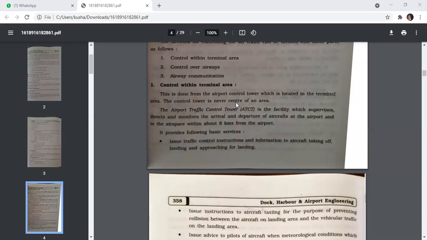The airport traffic control tower (ATCT) is the facility which supervises, directs, and monitors the arrival and the departure of aircraft at the airport and in the airspace within about 8 kilometers from the airport.